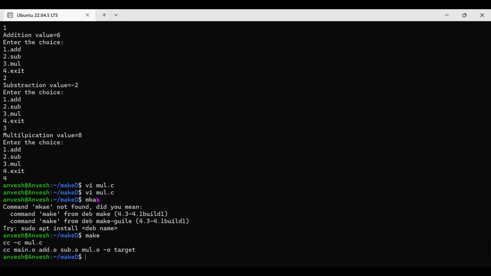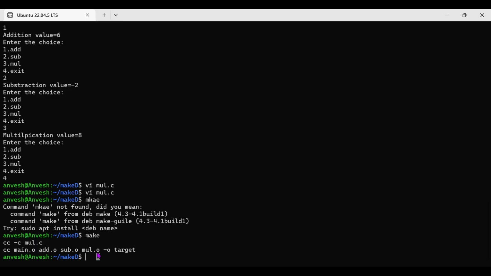After this, see, now I edited only mul.c. That's why after running make, it will compile only mul.c. It does not recompile all the files like main.o and sub.c. Got the point, people? Yes, whichever file you modified, only that is compiled. As of now, I changed only mul.c.